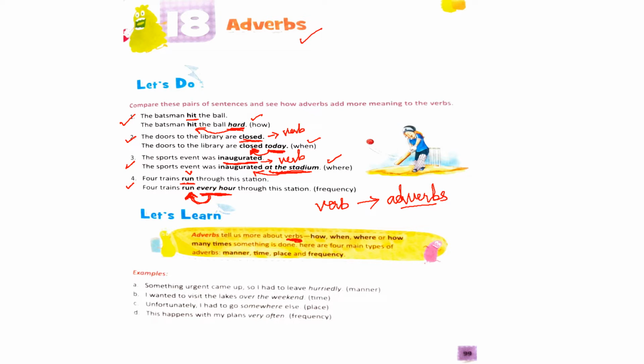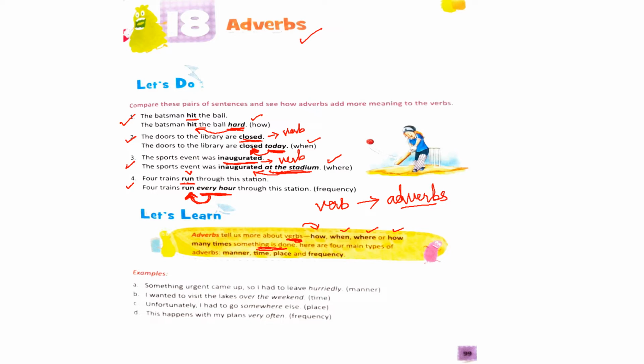They give us more information about how, when, where, or how many times something is done. Adverbs tell us more about verbs, hence the name adverbs. They add more meaning to verbs. Therefore, we call them adverbs.